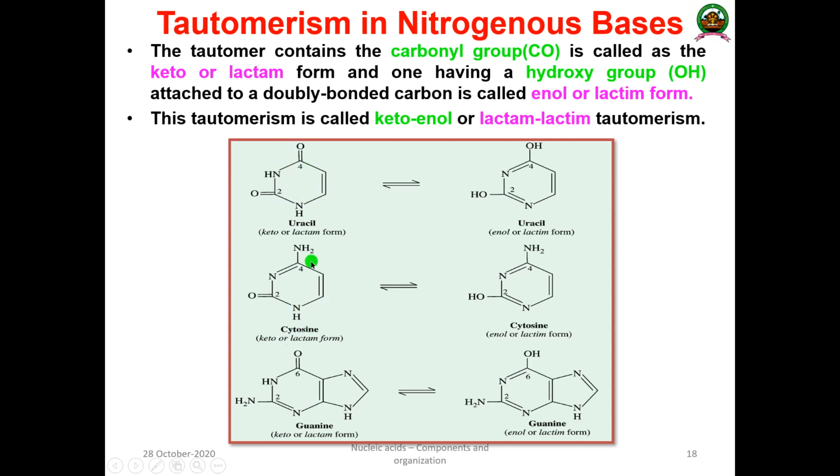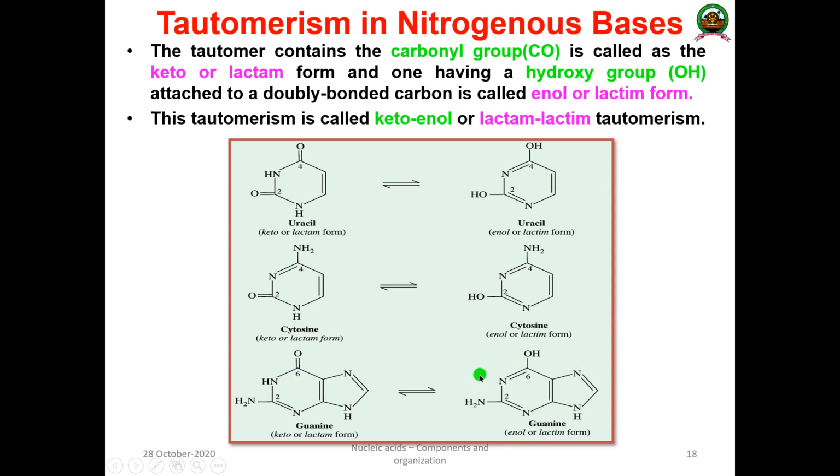Similarly, cytosine. Here you can see position number 2. There is a C double bond O, that is the keto form or lactam form, and here this bond shifted to this direction. Then H will be attached here. That is the enol or lactim form. In the case of guanine, in position number 6 you can see C double bond O. This is the keto or lactam form, and here the bond is shifted to this direction. This becomes a double bond, and this hydrogen will come here. That is known as the enol form or lactim form.